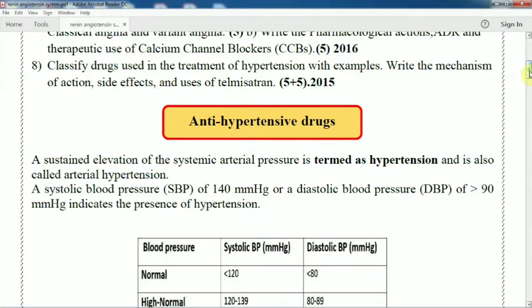So what is the contraction or systolic blood pressure? The contraction pressure above approximately 140 mmHg and the diastolic blood pressure, the relaxation pressure, above 90 mmHg indicate the presence of hypertension. So it is related to blood pressure. What is the normal blood pressure? The normal blood pressure is systolic 120 and diastolic 80. So this is the normal.